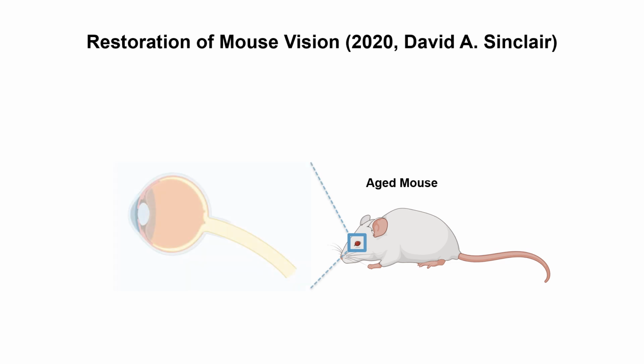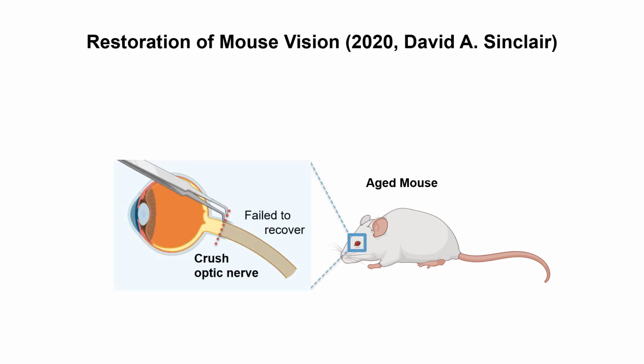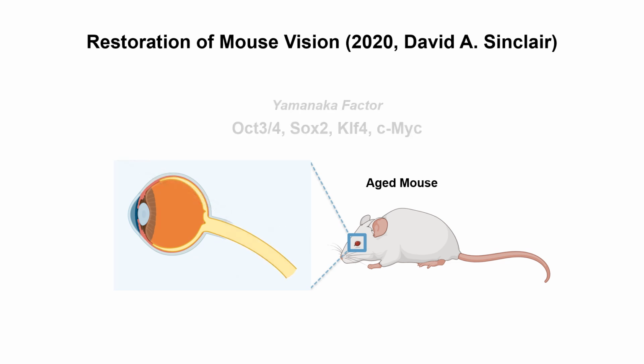The reprogramming technique has been applied to restoration of mouse vision. In aged mice, when the nervous system is crushed, the nerve cells die and fail to recover, so they may lack adult stem cells. Here, Yamanaka factors can restore those stem cells.